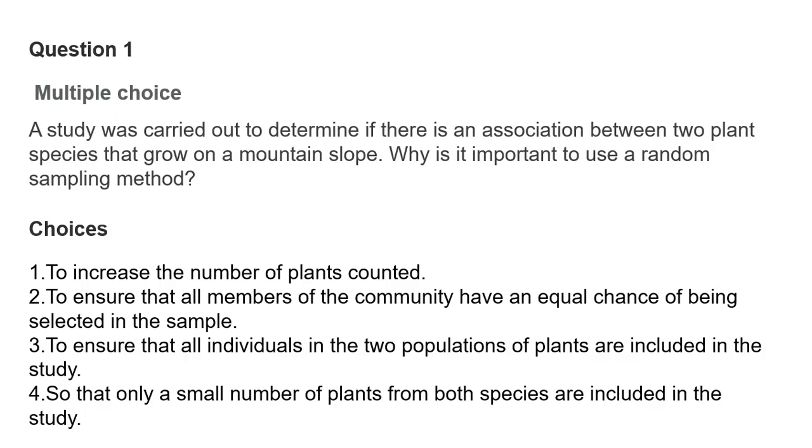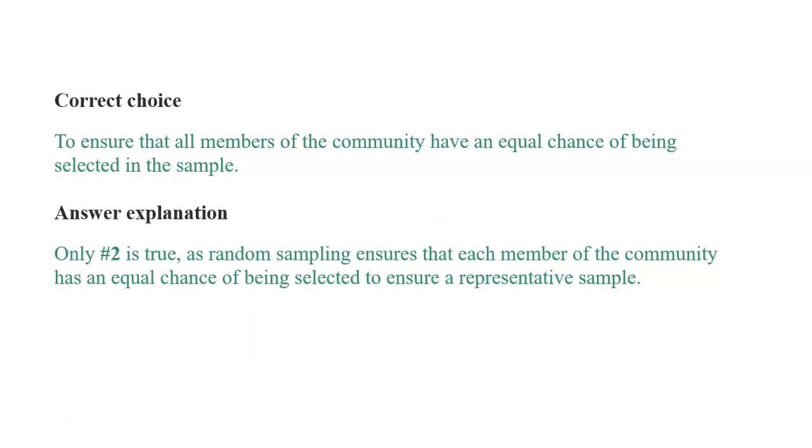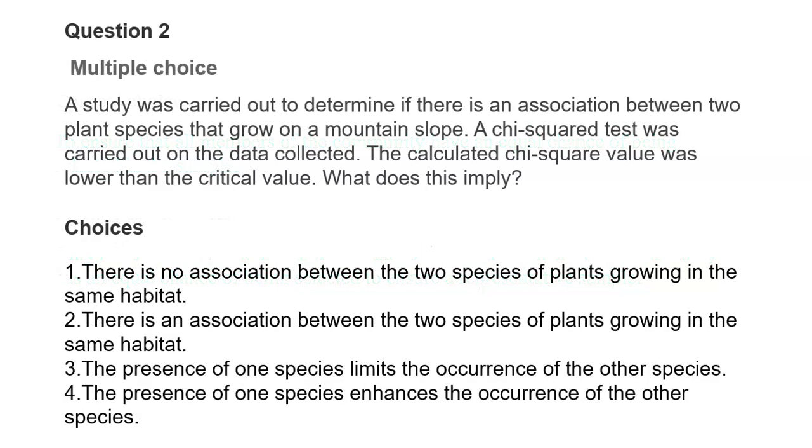Okay, this is an example of how you answer the question in your exam. Multiple choice. A study was carried out to determine if there is an association between two plant species that grow on a mountain slope. Why is it important to use a random sampling method? Pause the video and answer the question. Yes, that's right. To ensure that all members of the community have an equal chance of being selected in the sample. Next question.